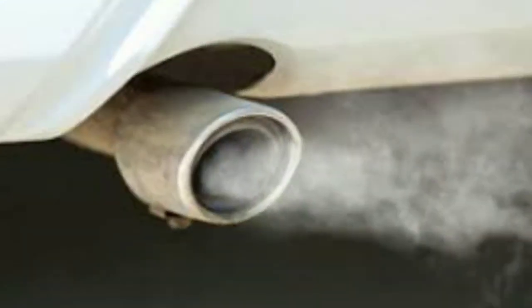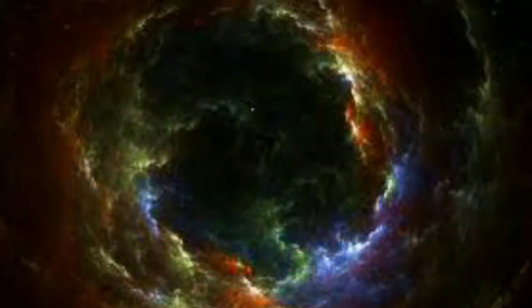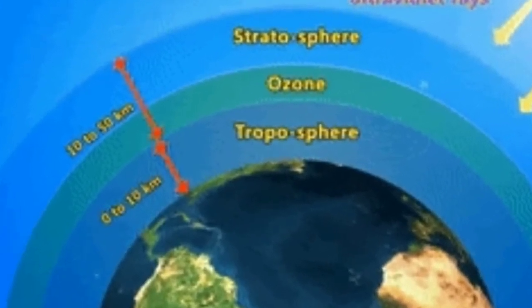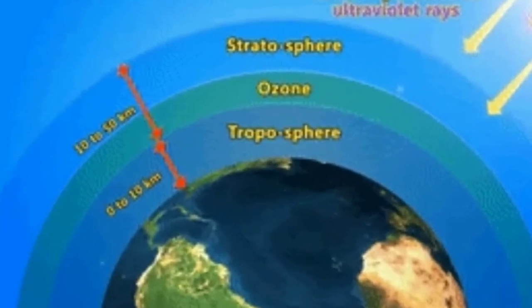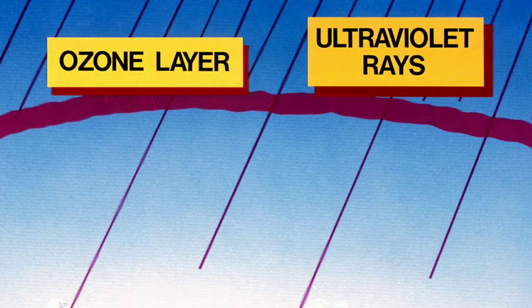But the increment in carbon dioxide is very harmful because it raises the temperature of the atmosphere, which creates the problem of global warming. On the other hand, ozone gas is also very important. It is found between 10 to 50 km from the surface. It restricts and absorbs the ultraviolet rays coming from the sun.